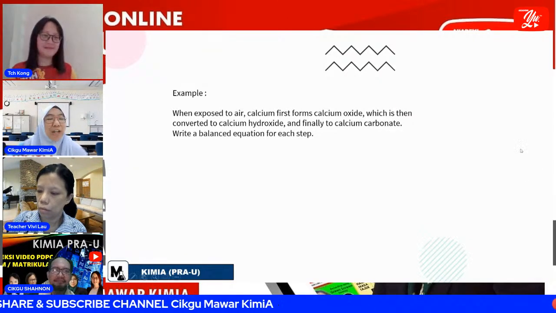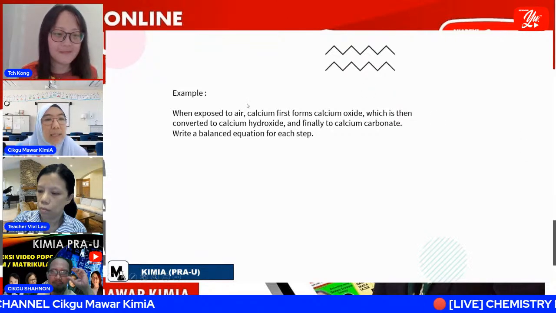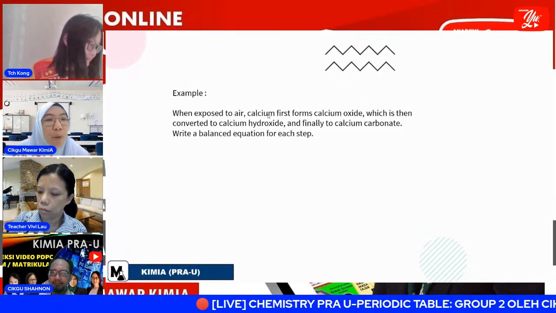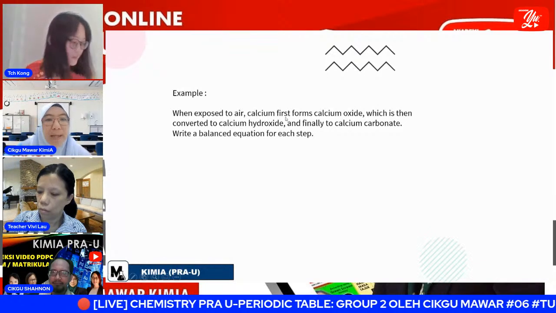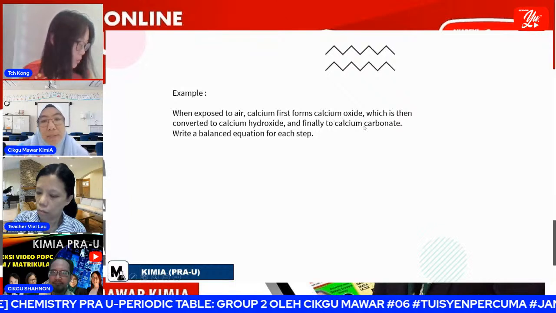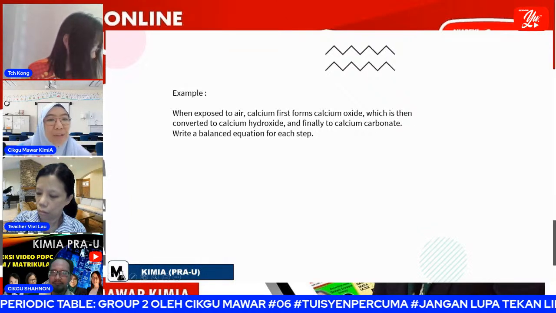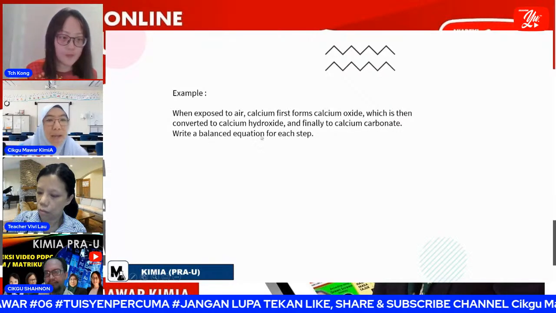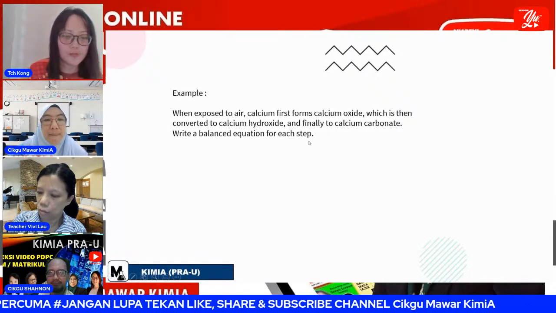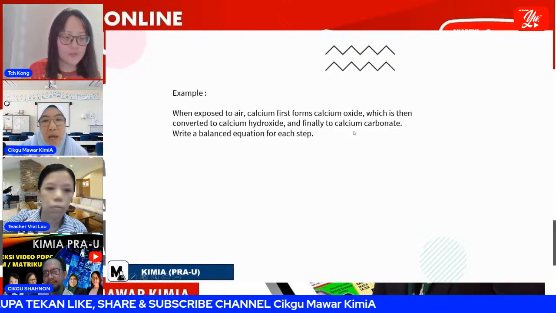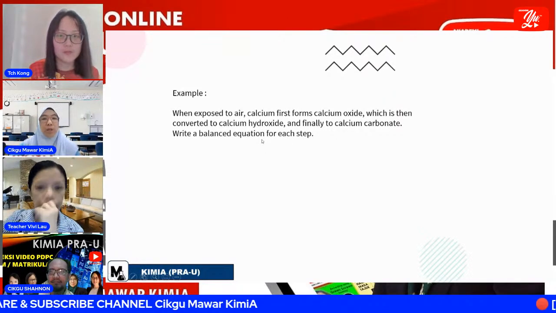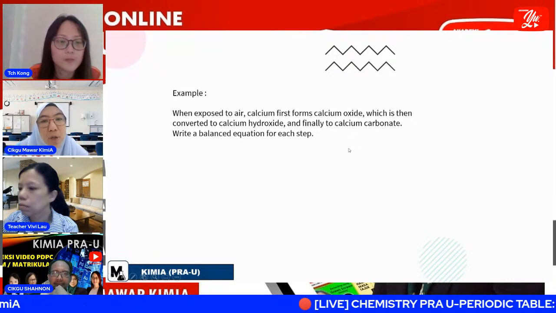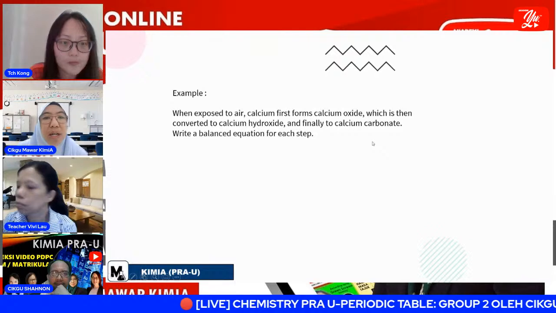Okay, so now I have a question here. This is like a story, and you must know how to write the chemical equations. When exposed to air, calcium first forms calcium oxide, which is then converted to calcium hydroxide and finally to calcium carbonate. Write a balanced equation for each step. So how many equations must you write? Usually the exam question is given in words, and you must clarify how many equations you must write.